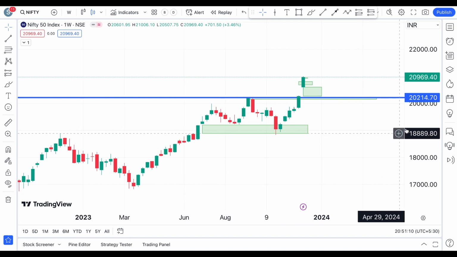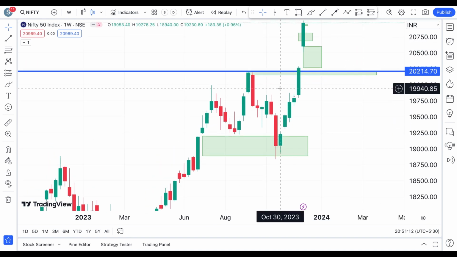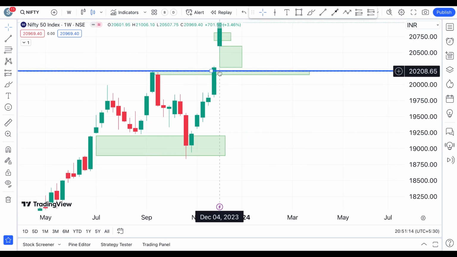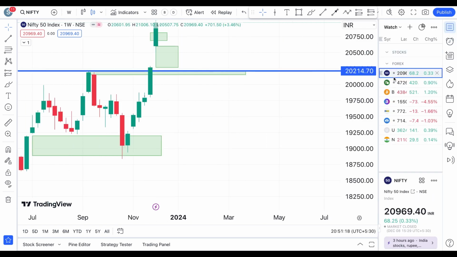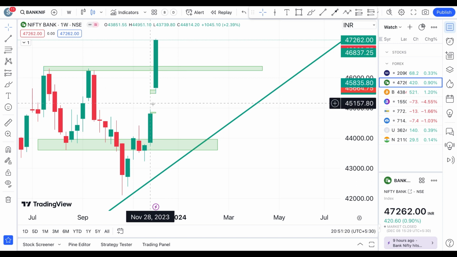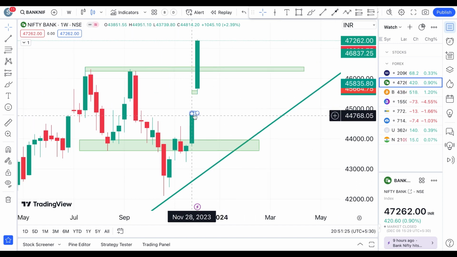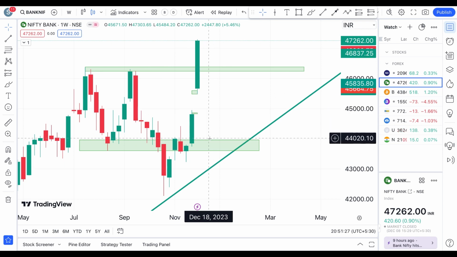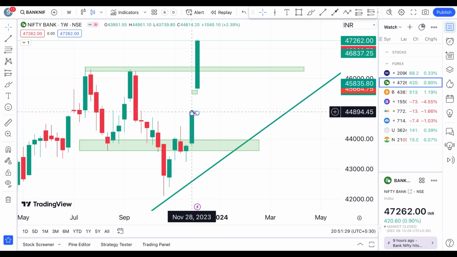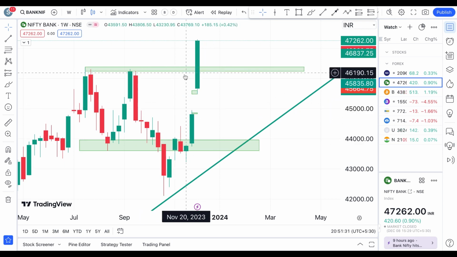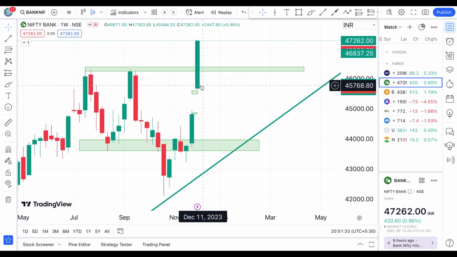And on a weekly chart last week, we said that Bank Nifty was supposed to show some sort of confirmation or some correction towards the bottom. Let me get the Bank Nifty chart. This is last week's candle of Bank Nifty on a weekly time frame. On the upside we have only this level as resistance, but it has seen an extraordinary gap up opening and it has performed extremely well.